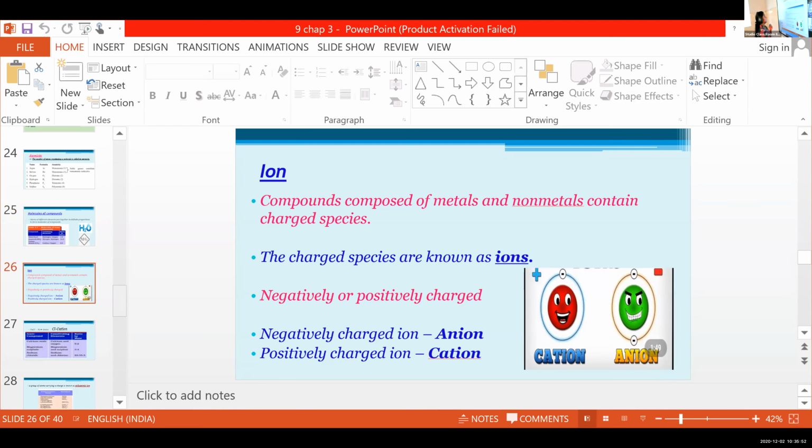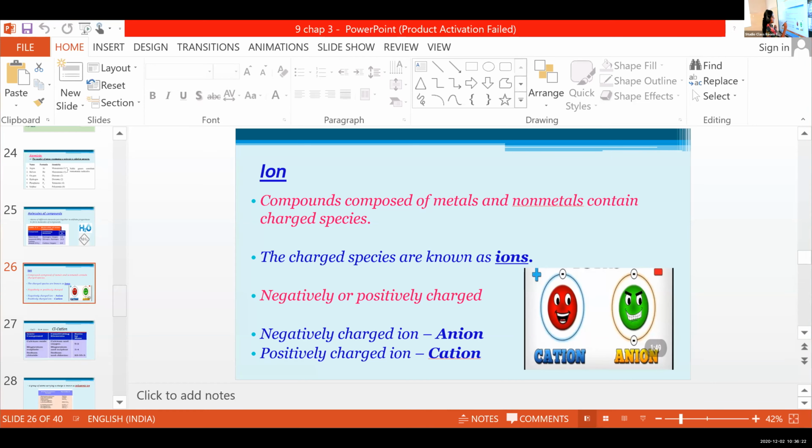Here, compounds composed of metals and non-metals contain charged species, okay? And these charged species are known as ions.